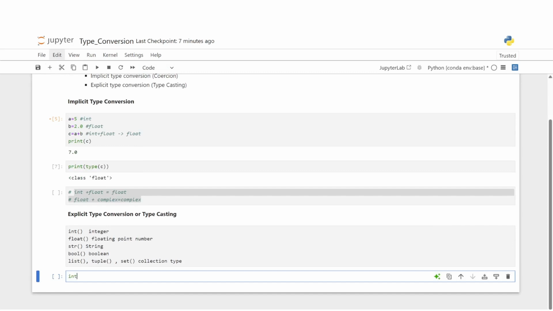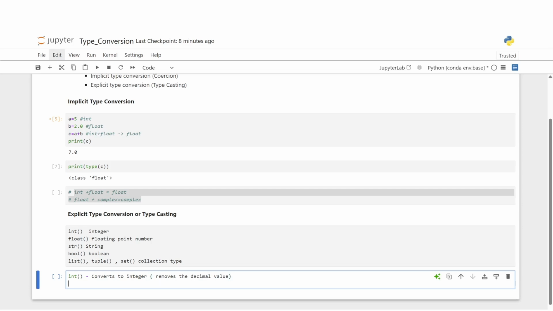First, starting with the integer function. It converts to integer, and it removes the decimal value.